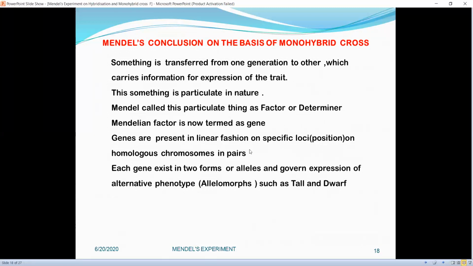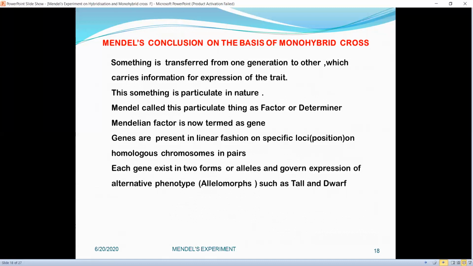The Mendelian factor is now termed a gene. Genes are present in linear fashion on specific loci or positions on homologous chromosomes in pairs. Each gene exists in two forms or alleles and governs expression of alternative phenotypes or allelomorphs, such as tall and